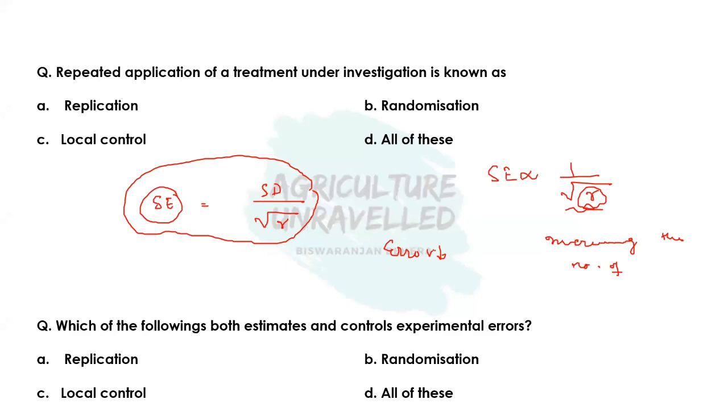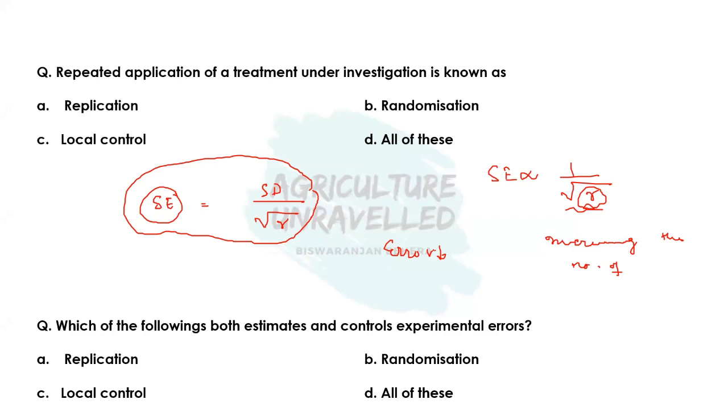But it is not like that, because conducting a field experiment is also a matter of cost. If we are applying the same treatment on the same plot a number of times, then we should have a larger area. At the same time, we are also growing a crop in different plots, so we should also have that budget. So it is not always feasible to go for the maximum number of replication.